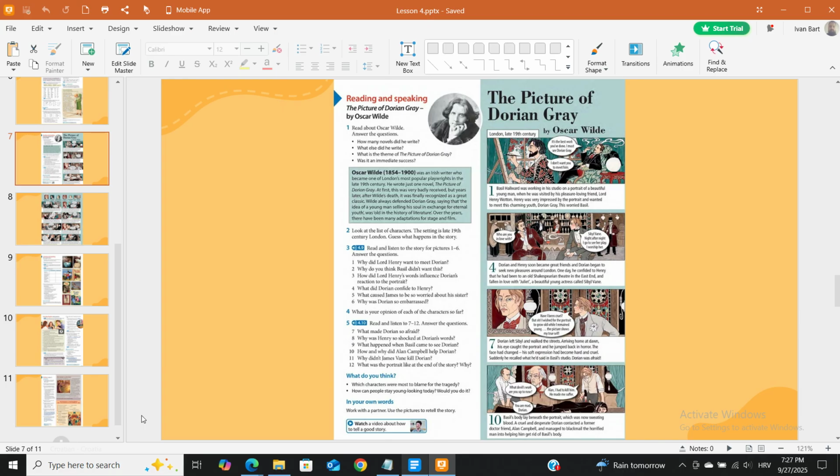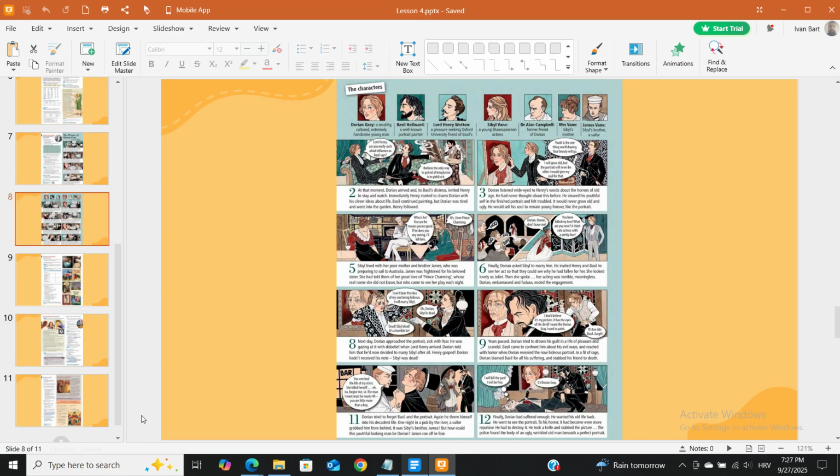The characters. Dorian Gray: a wealthy, cultured, extremely handsome young man. Basil Hallward: a well-known portrait painter. Lord Henry Wotton: a pleasure-seeking Oxford University friend of Basil's. Sybil Vane: a young Shakespearean actress. Dr. Alan Campbell: former friend of Dorian. Mrs. Vane: Sybil's mother. James Vane: Sybil's brother, a sailor. Lord Henry: Are you really such a bad influence as Basil says?